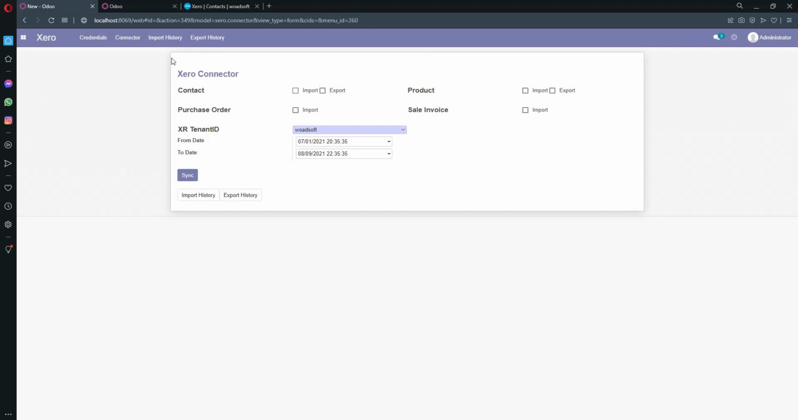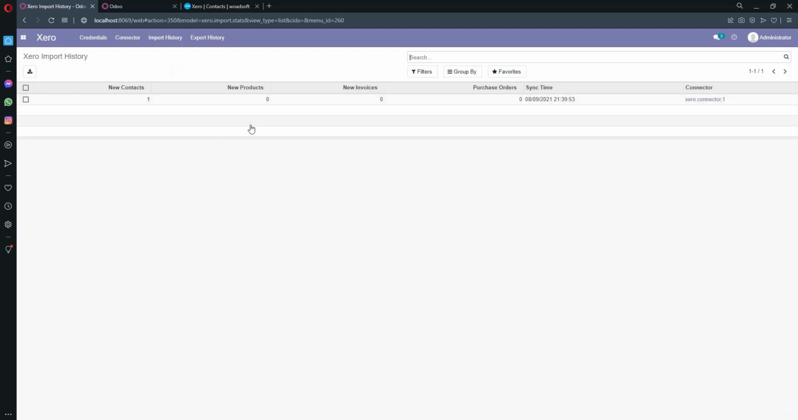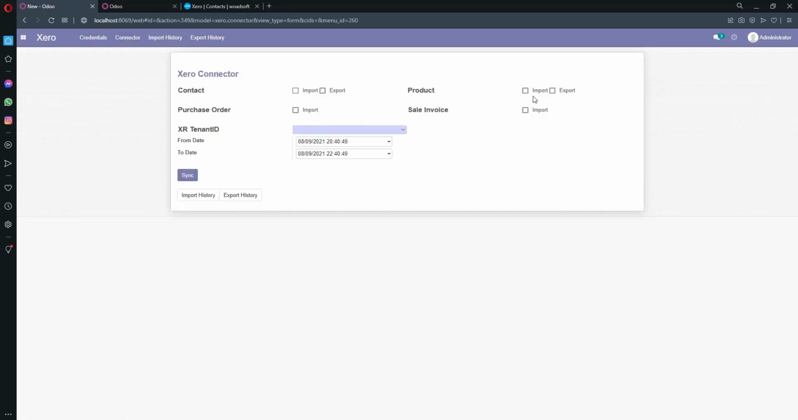You can also see the history of import and export operations from here. Let's see what kind of information it shows. As you can see, one contact is an import, along with the other information. You can also see the export information. Now I move to the next service, which is the products.